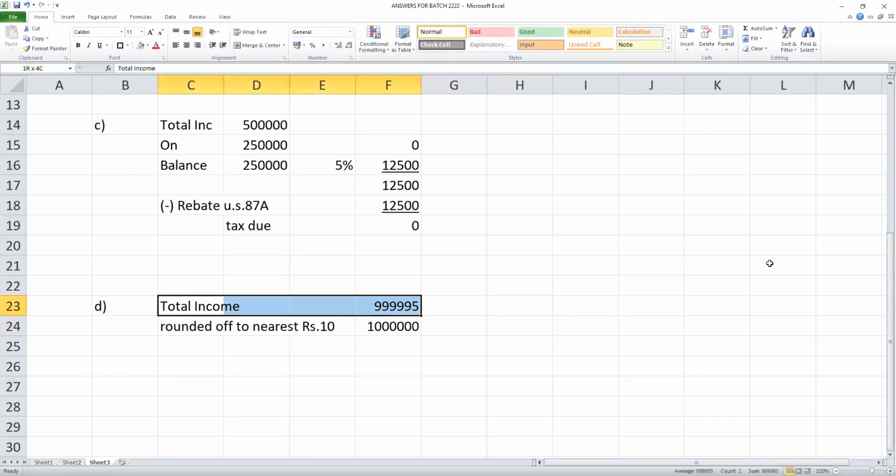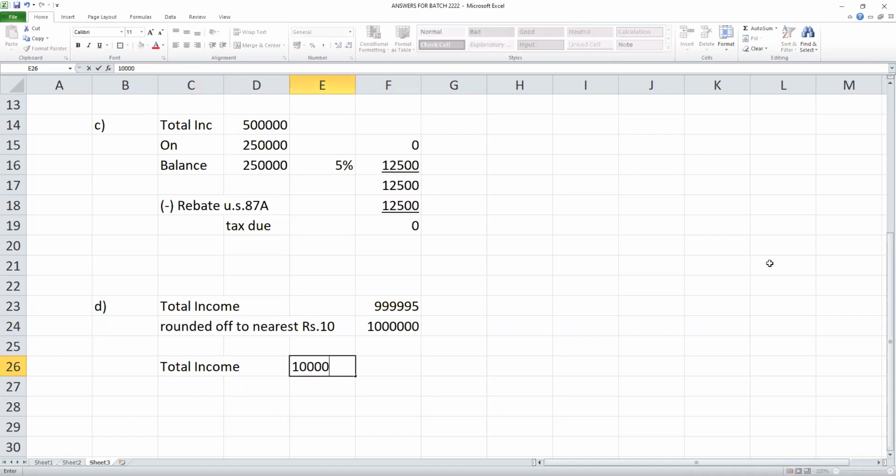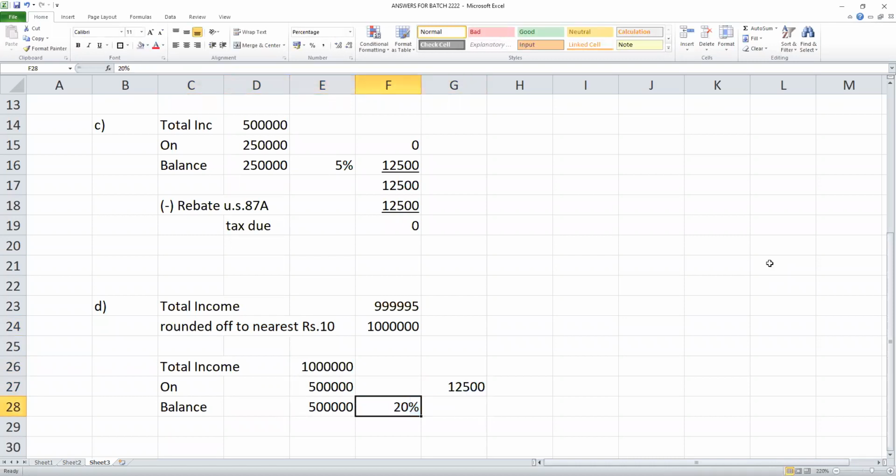So if your total income is 9,99,995, step 1, it should be rounded off to 10 lakhs, nearest to 10. Now compute the tax. What is your total income? 10 lakhs, rounded off. On the first 5 lakhs, 12,500. On the balance 5 lakhs, I have to pay 20%, since it is above 5 lakhs.